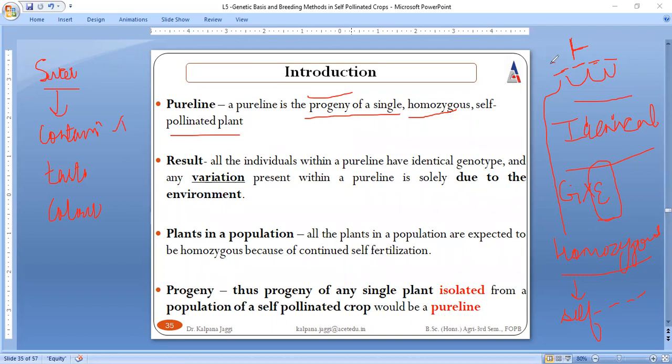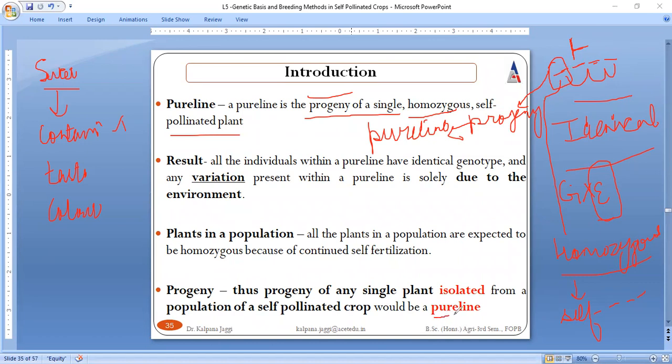If we talk about the progeny of any single plant, progeny means its next generation. If we talk about the progeny of a single plant isolated from a population of a self-pollinated crop, then it is going to be a pure line. That means it is going to resemble its parent, right? So I just hope these four points are clear to you all.